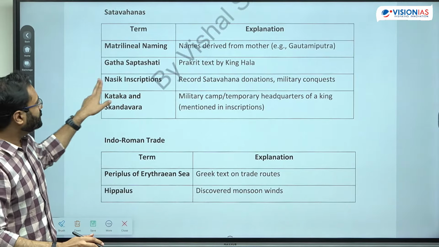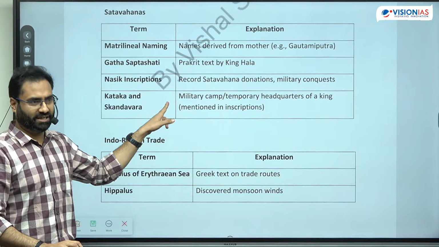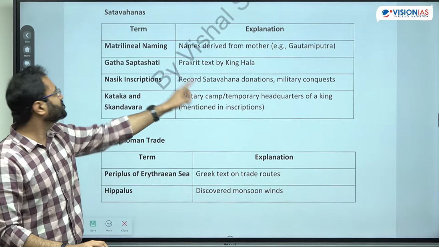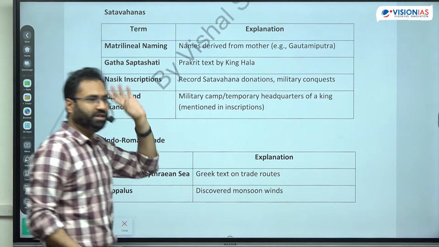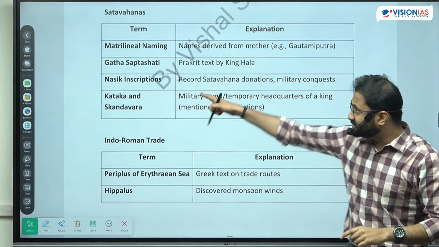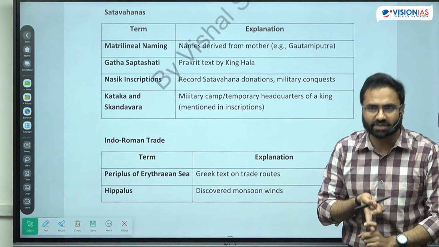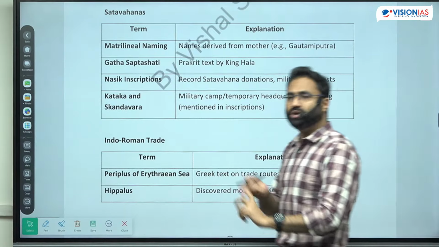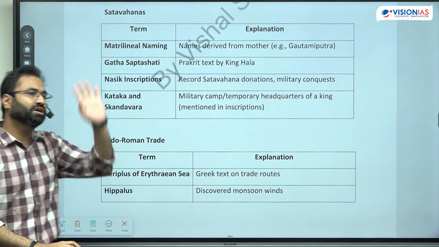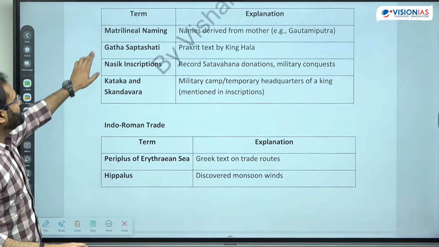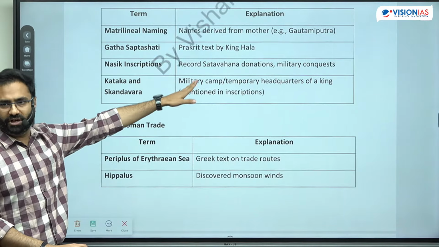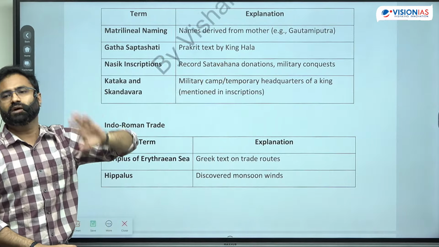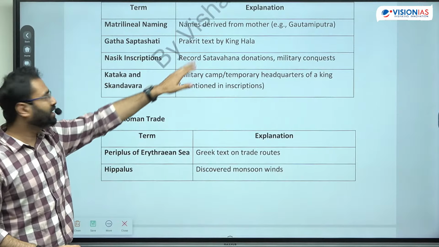And that we also see in the Nasik inscription. This was recorded by Gautami Balasari. Gautami Balasari was the mother of Gautami Putra Shatkarni, and she wrote the Satvahan inscription, Nasik inscription, very near to the Panduleni cave. And this inscription talks about the conquest of Satvahan, victory of her son Gautami Putra Shatkarni, how he defeated Shak, how he ensured his own kingdom in that particular region, erstwhile dominated by the Shaks. Then Ghat Saptasati was written by another prominent Satvahan ruler, Hala, and this is a Prakrit text. So Ghat Saptasati is a Prakrit text that was written by King Hala.